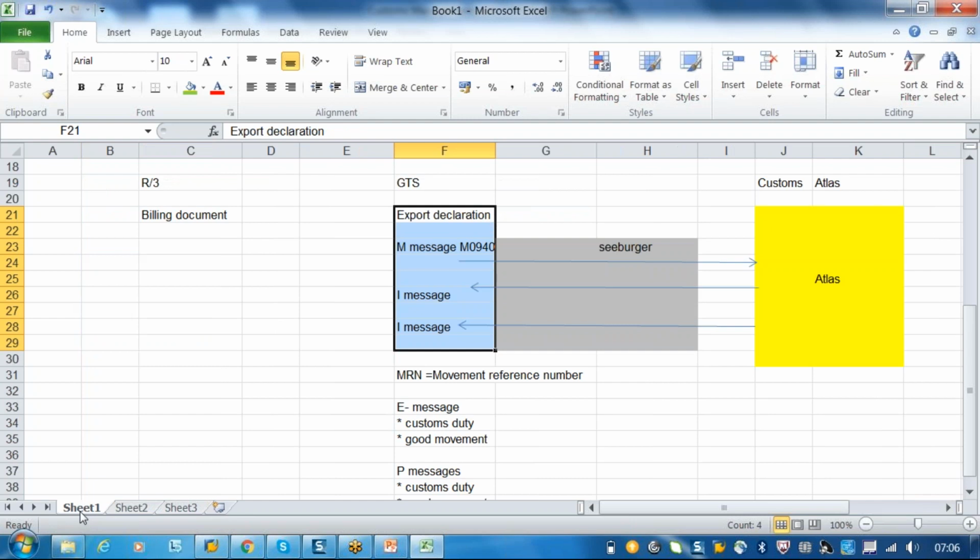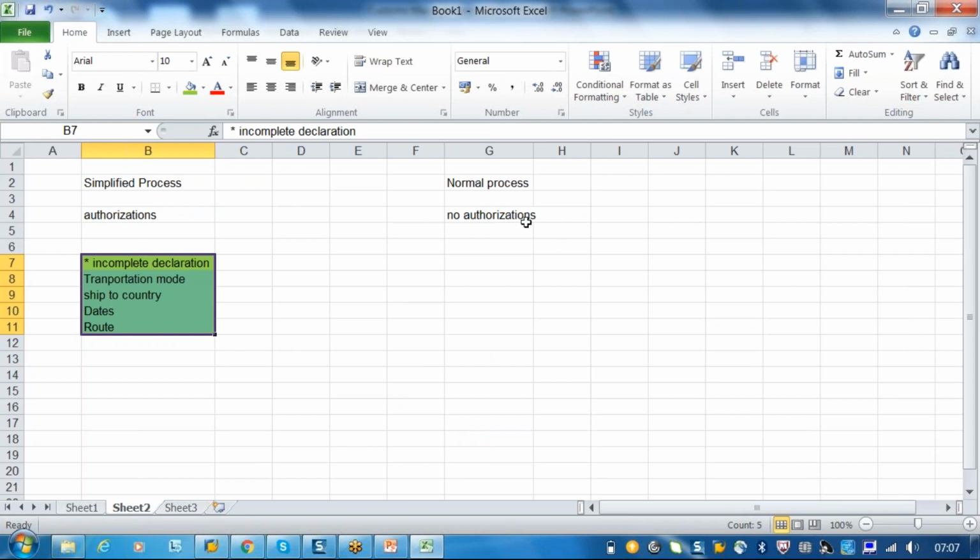It will not accept it for non-authorized persons or non-authorized consignees. It will only accept it for the authorized consignees. Are you clear on this? Authorized, non-authorized, simplified, normal process? Is it clear?